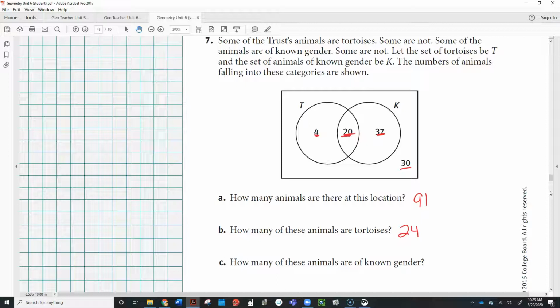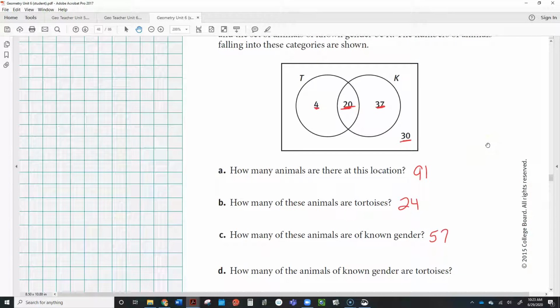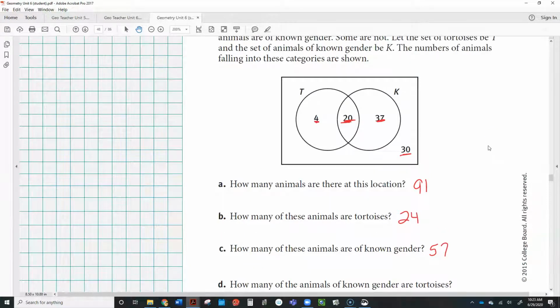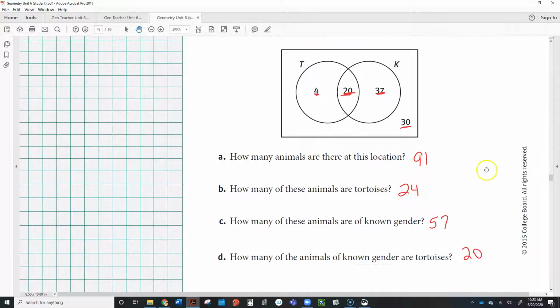How many animals are of known gender? 57. 20 of them are tortoises, 37 of them are some other species of animal. How many of these animals of known gender are tortoises? 20. Right here, in the K column, so we know their gender and they're tortoises. So 20, this group right here, is T and K.